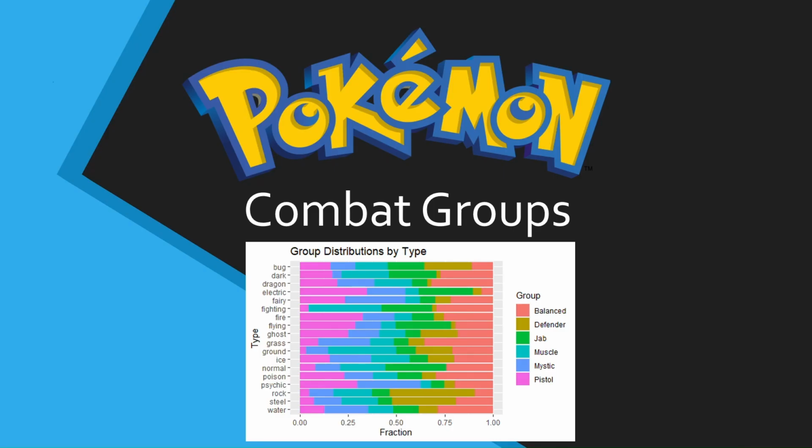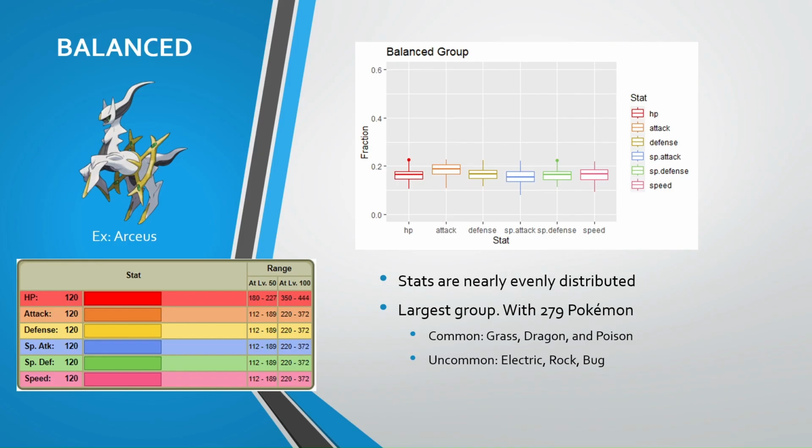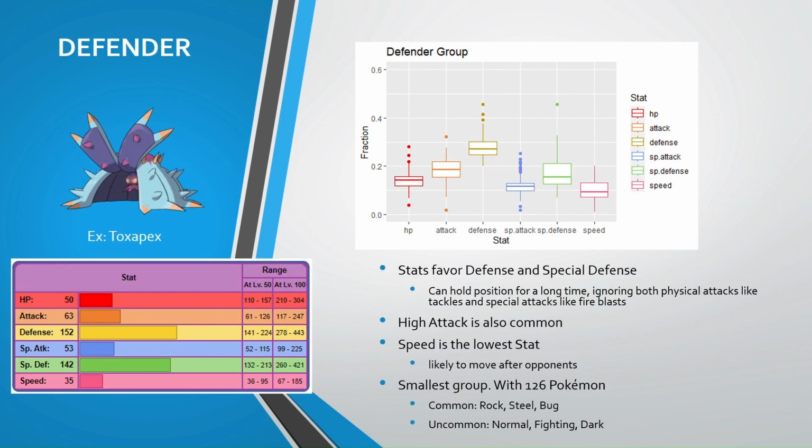With that background in mind, let's go over each of the combat groups that I discovered. Our first group is the balanced group, which is characterized by a fairly even spread of base stats. These Pokemon may be adaptable without a strong niche. It's the largest group, featuring 279 forms, and it is common among grass, dragon, and poison Pokemon, but not among electric, rock, or bug.